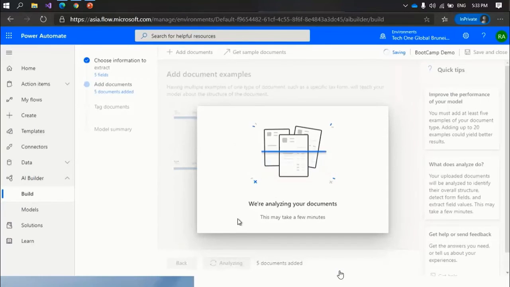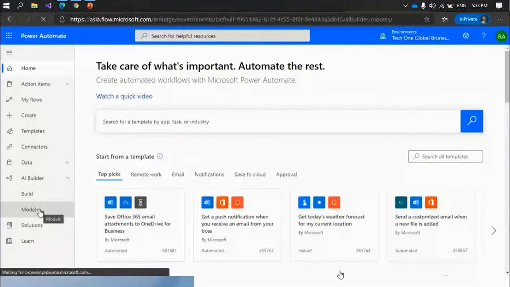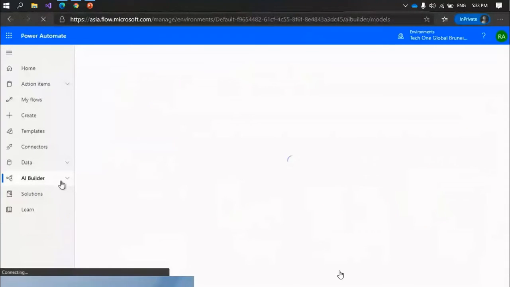Okay. Thank you. Usually it doesn't take this much time, but now it's taking. Let's wait. Let me check. We have another AI Builder model that we have already developed. We can go and check that one also.